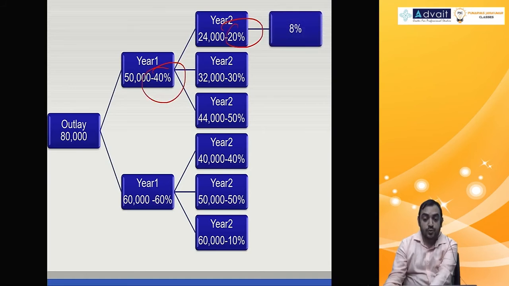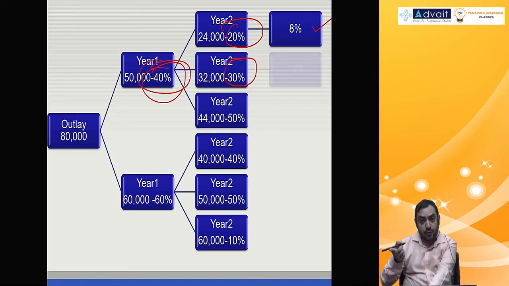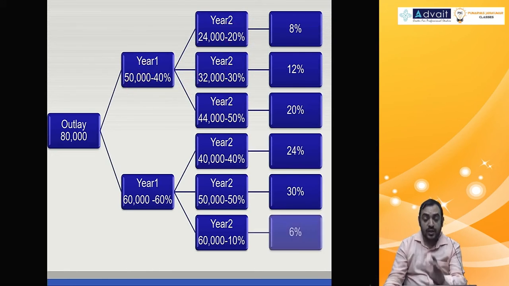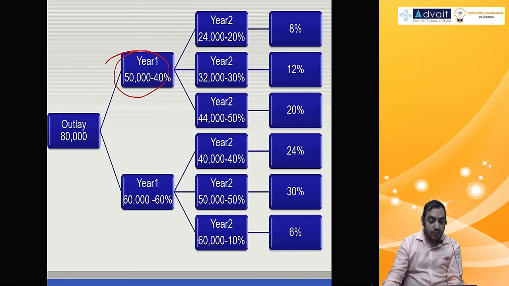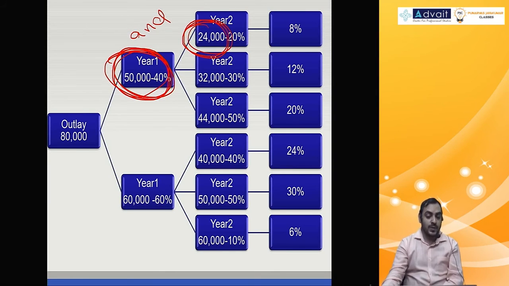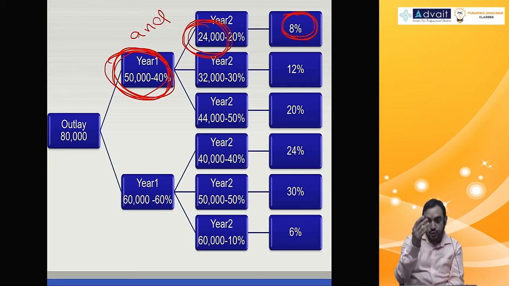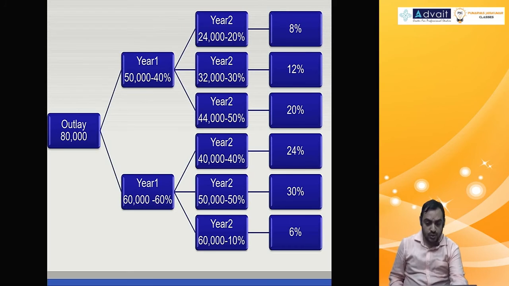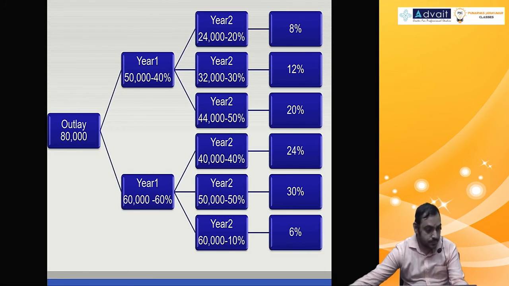0.4 into 0.2 means 0.08, 8%. 0.4 into 0.3, 0.12, 12%. 0.4 into 0.5, that is 0.2, that is 20%, and so on. What do you mean by this 8% joint probability? If you want to get 50,000 in year 1 and 24,000 in year 2, then the joint probability is 8%. So please write down this chart, then we'll go to the table given in the solution. First write down this chart, 1 minute.